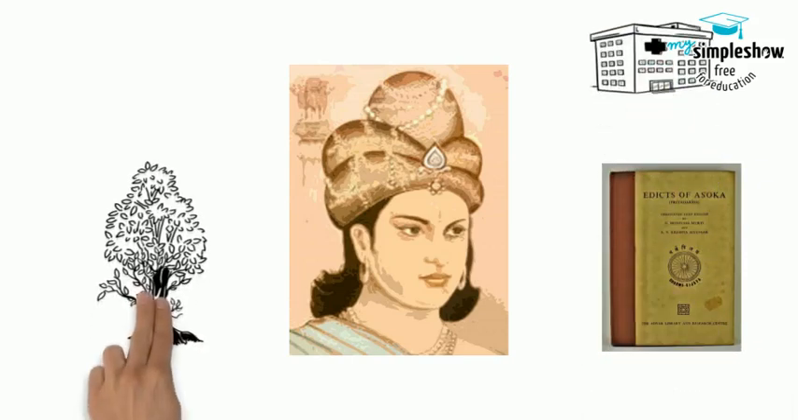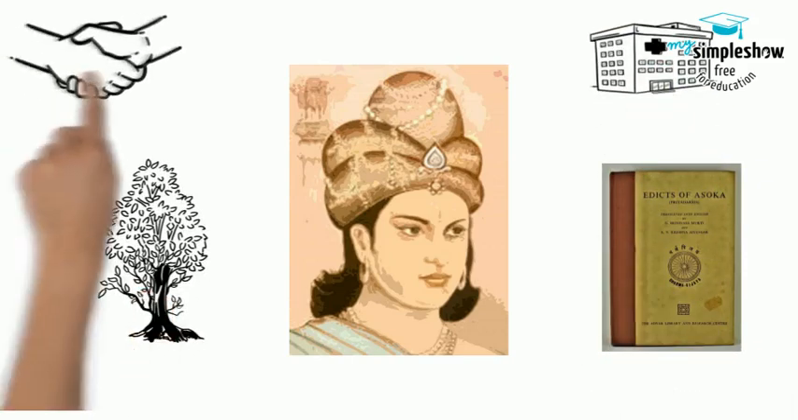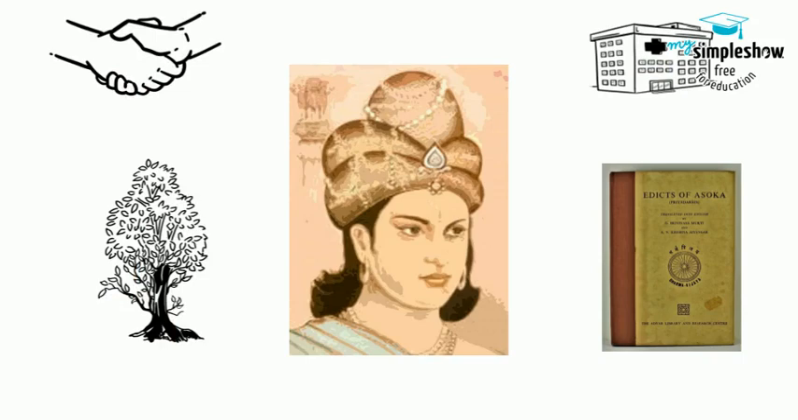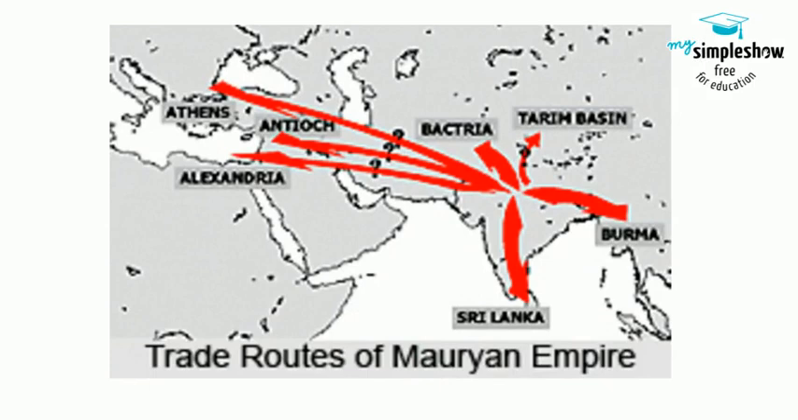to build hospitals, and to plant trees for shade on trade routes. He also urged his officials to begin treating people humanely. Ashoka increased trade and communication.